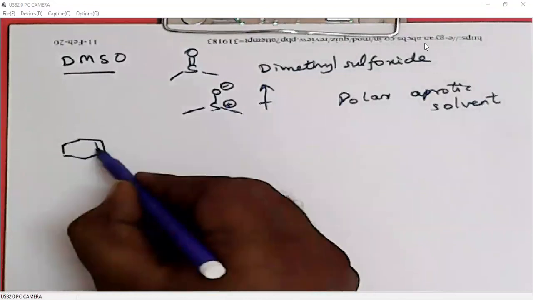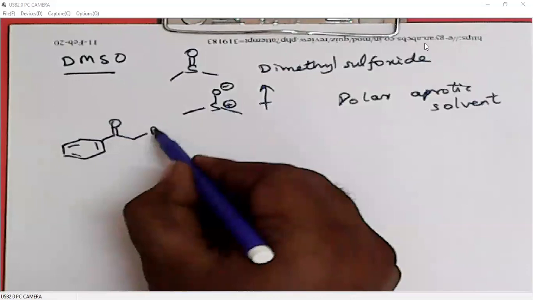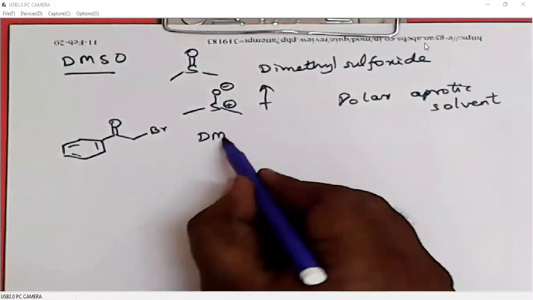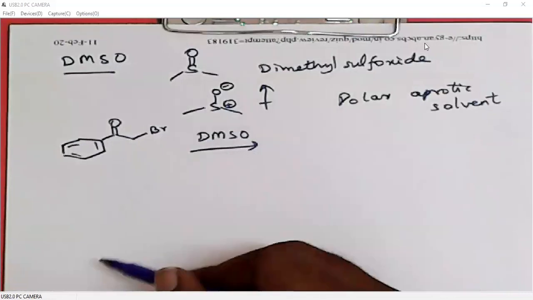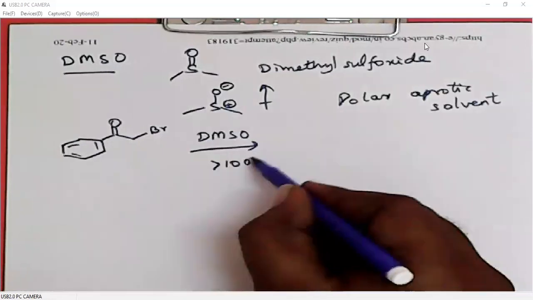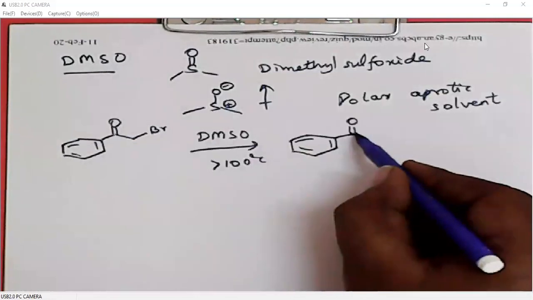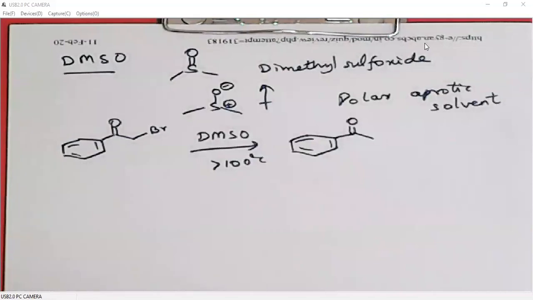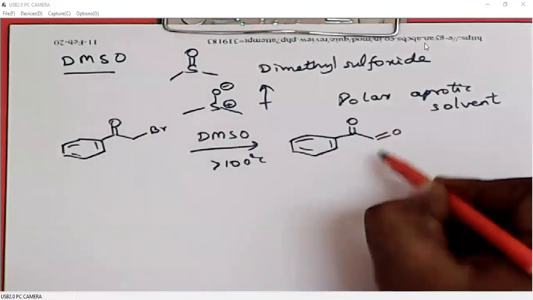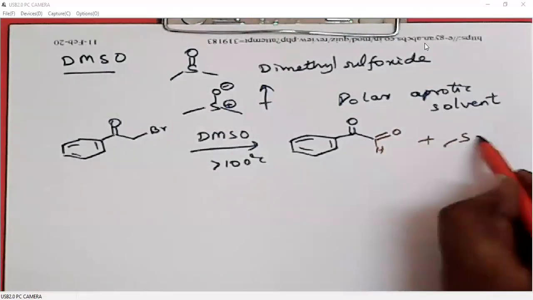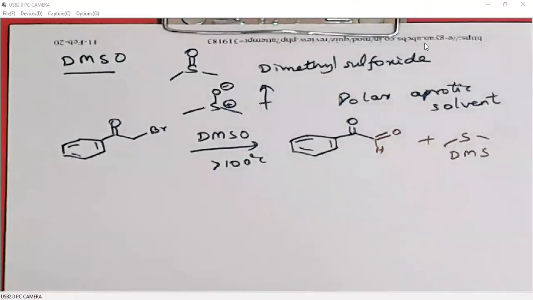First example, if we have alpha halo ketones or alpha halo aldehydes, then these reagents, alpha halo ketone for example, in this case, can be oxidized to 1,2 dicarbonyl. That means the halogen carbon also will be oxidized to carbonyl using DMSO. Of course, the byproduct will be DMS. DMSO will be converted to DMS.